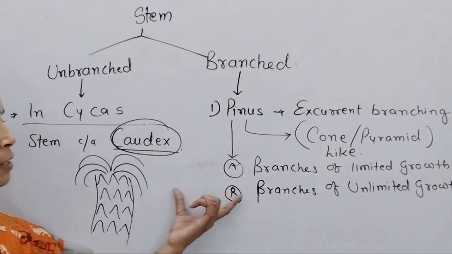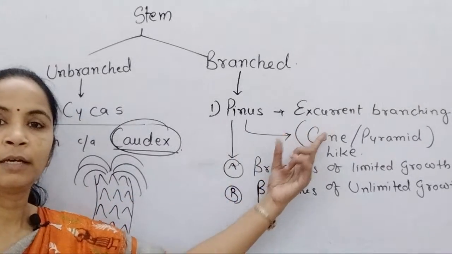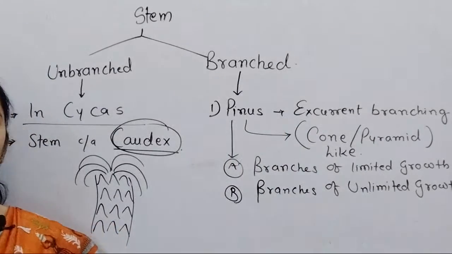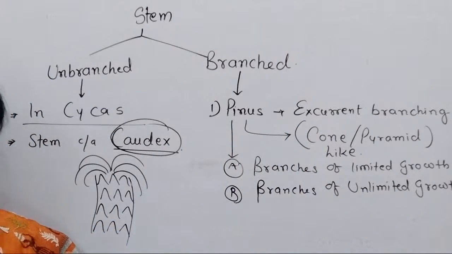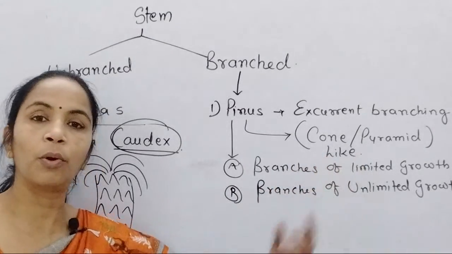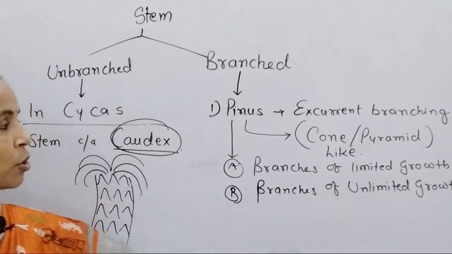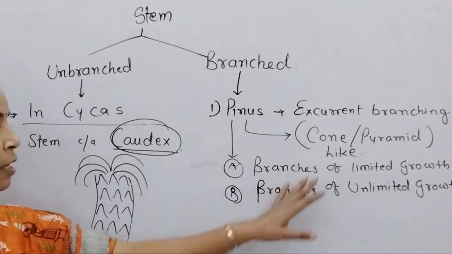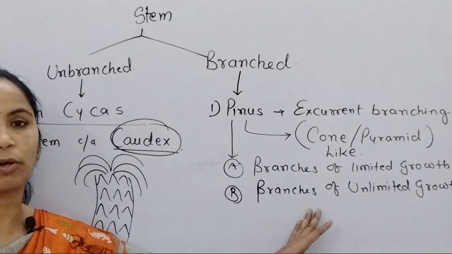In Pinus you remember excurrent branching. Just like a Christmas tree, commonly you observe a Christmas tree, and we observe Christmas tree from a long distance. So that tree also provides a cone or pyramid like shape. Similarly, Pinus also provides that kind of appearance. And Pinus shows two types of branches.